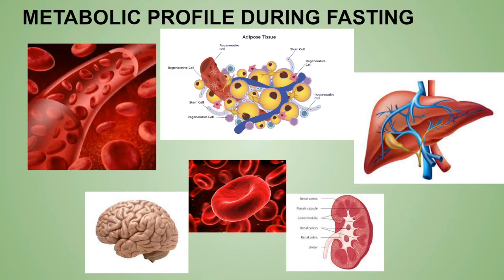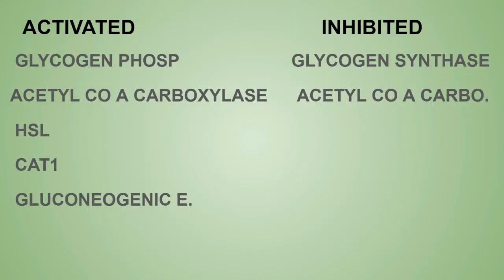The glucagon concentration becomes high during the fasting condition, and of course there will be a decrease in the insulin glucagon ratio and there will be catabolism occurring during the fasting condition. Now the enzymes actually activated in the fasting condition are, first of all, the glycogen phosphorylase, a very important enzyme whenever you need urgent glucose in your body. Then the acetyl-CoA carboxylase, hormone sensitive lipase, CAT1, and the gluconeogenic enzymes basically present inside the liver of your body, because these enzymes basically help in the formation of the glucose by the use of many of the amino acids.